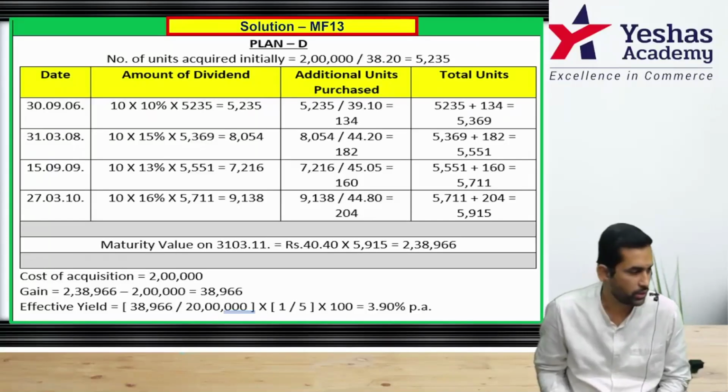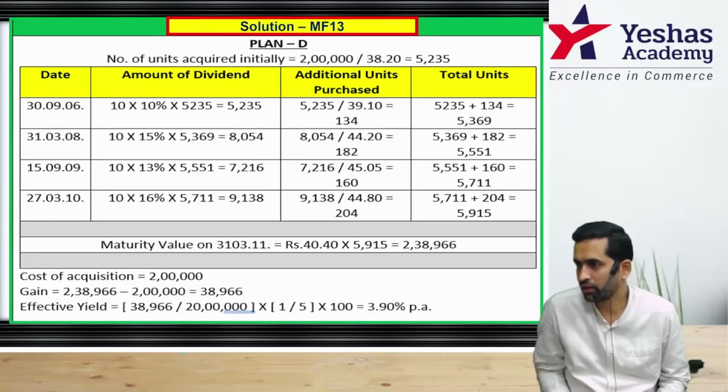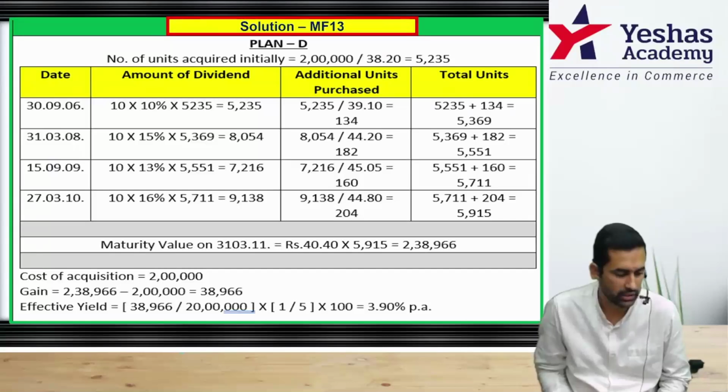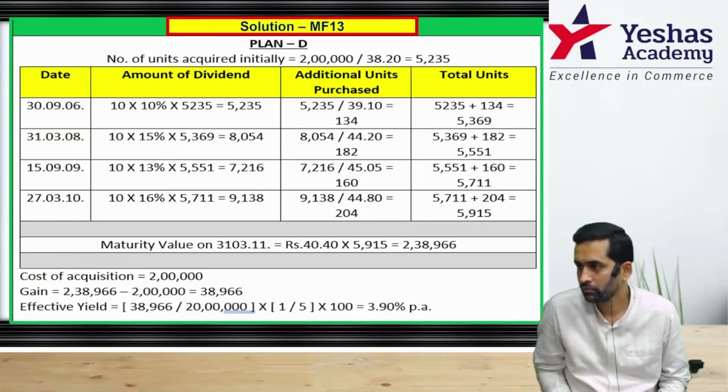On screen you have 10 extra, that's not correct. It's 2 lakh rupee. Into 100 if you do, you will get the rate of return for 5 years, because you started this fund on 14/06, redeeming on 31/3/11. So into 1/5 when you do, you get 3.9% annualized.